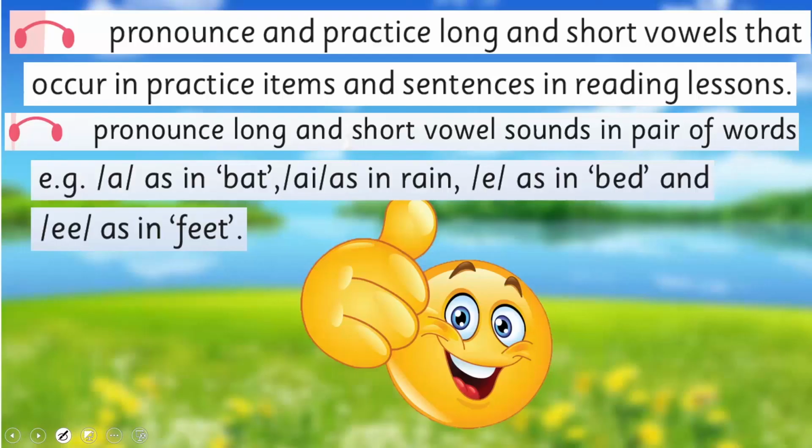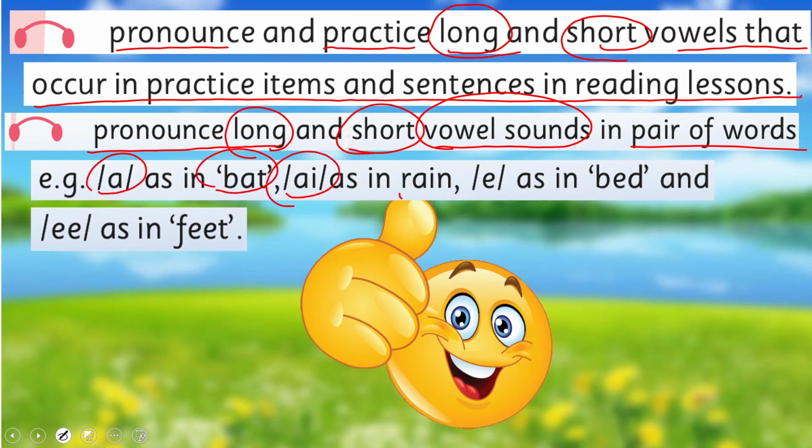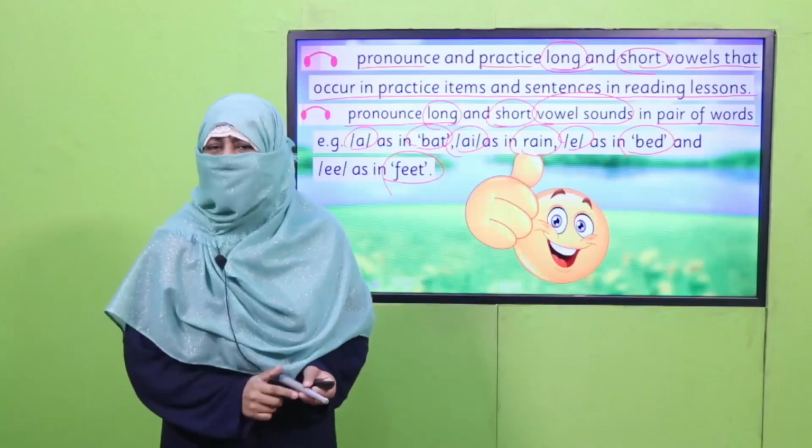So in this way, we achieved today's SLO, that was to pronounce and practice long and short vowels that occur in practice items, sentences and reading lessons. Pronounce long and short vowel sounds in pairs of words such as A in bat, A in rain, E in bed, and feet. Are we done with it?